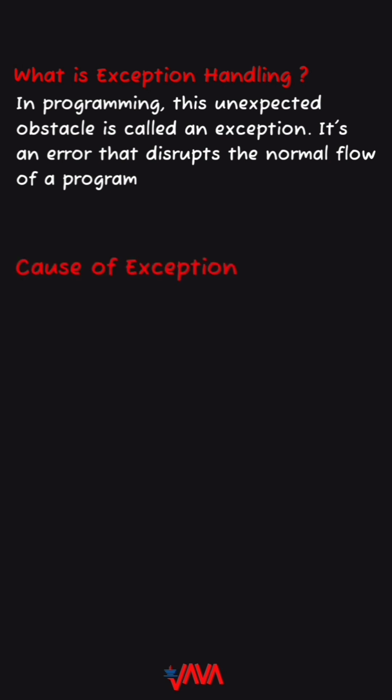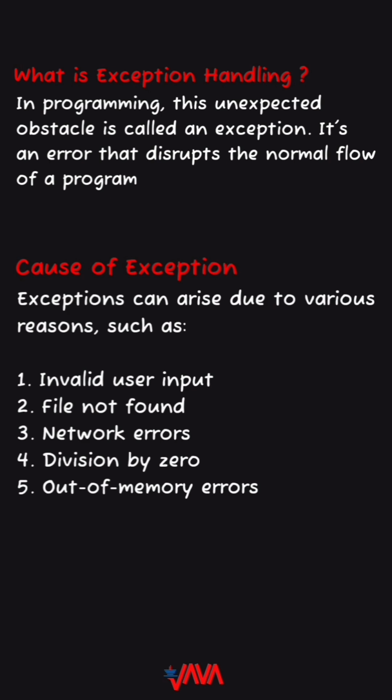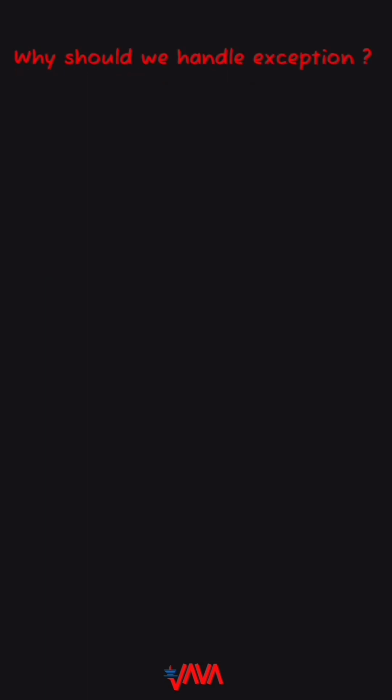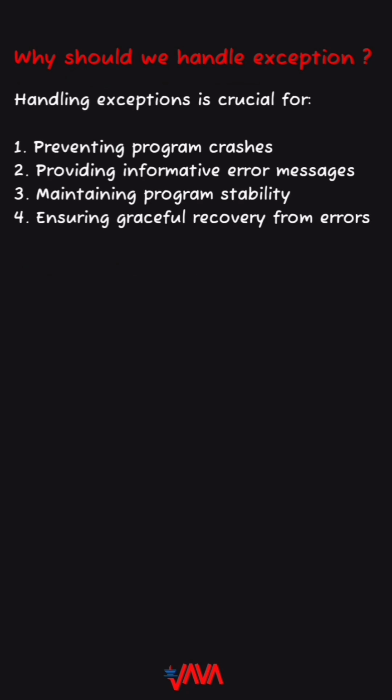Causes of exceptions. Exceptions can arise due to various reasons, such as invalid user input, file not found, network errors, division by zero, out-of-memory errors. Next, why should we handle exceptions? Handling exceptions is crucial for: 1. Preventing program crashes. 2. Providing informative error messages. 3. Maintaining program stability. 4. Ensuring graceful recovery from errors.